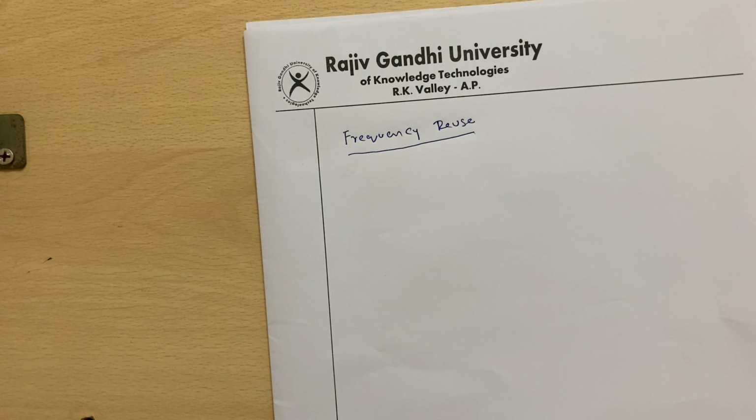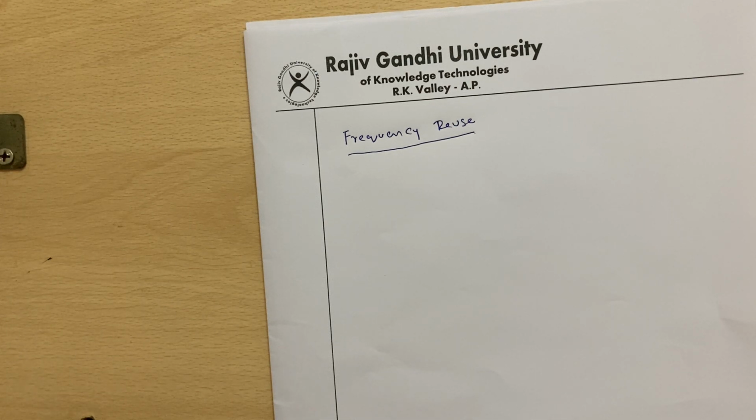So in cellular communication also, the carrier frequency we allocate to a user can be reused at a sufficient distance, so we can allocate the same carrier frequency to another user who is sufficiently far away from the present cell, so that they will not create interference to each other. That is actually the frequency reuse concept. How we will use this to increase the capacity in a cellular system, we are now going to discuss.